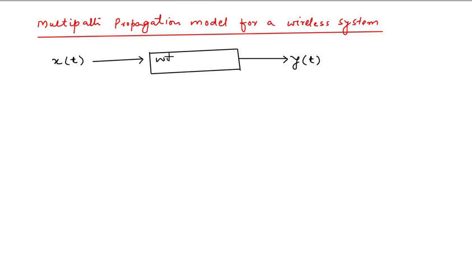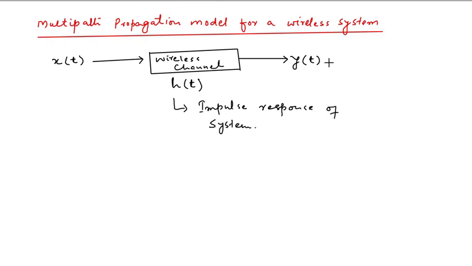This is your wireless channel, and due to this wireless channel, you have here a component which is denoted as h(t), and this h(t) is called the impulse response of the system. Impulse response of system, and this y(t) represents your output signal, and x(t) is your input signal.